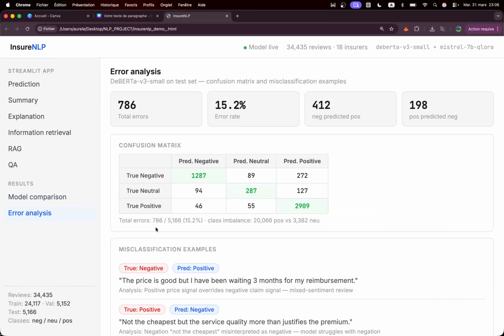If you have anything to say about the errors, Charles, well, the confusion matrix shows that the prediction is actually pretty accurate. It stays within what we were expecting, so it's not 100% accurate, but given the models we're using, it's actually pretty good. Of course, we can see the neutral class struggles a little compared to the others, because of how scarce the data is. Okay, I think that's it.